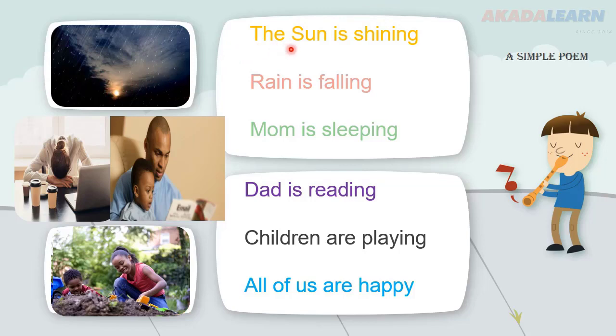So remember your three-letter word, sun. Next we have rain. This is how you spell rain. R-A-I-N. Rain. Rain is falling. Next we have mom is sleeping.